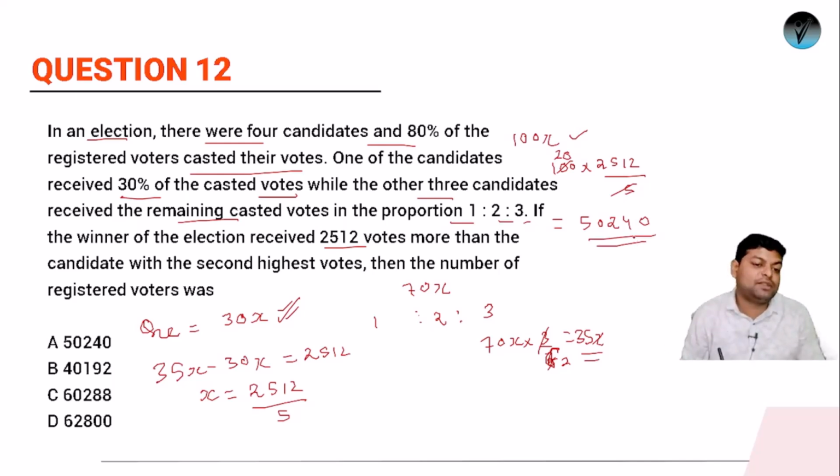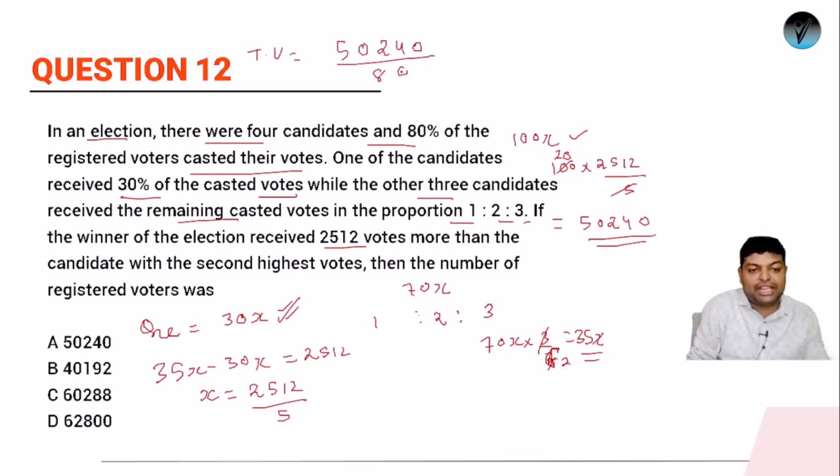और ये जो total casted vote है ये total voters का 80% है. So what will be the total voters? So total voters will be 50240, as this was 80%, so into 100 upon 80. So this is 5 times, this is 4 times. अगर 4 से सिंप्लीफाई करोगे so 48 यानी 12 टाइम्स. ओके, फिर 22 यानी 5 टाइम्स एंड 6. So 125 या तो 62. ओके, so when you will multiply it, the answer will be 62800.